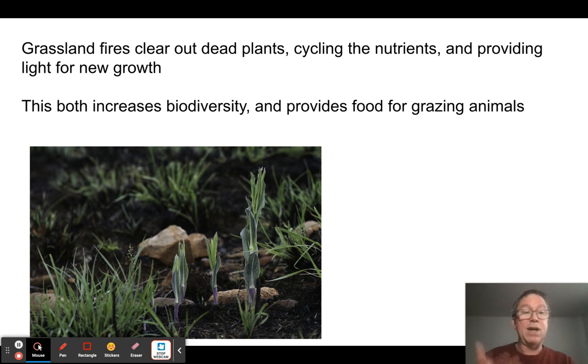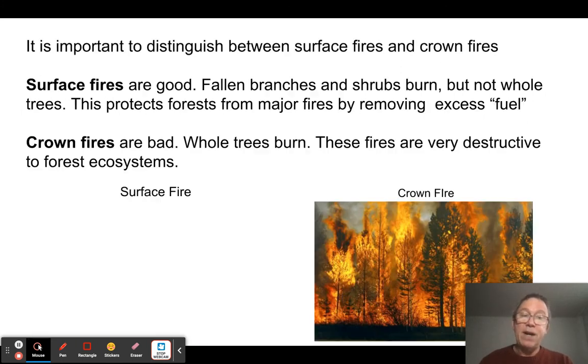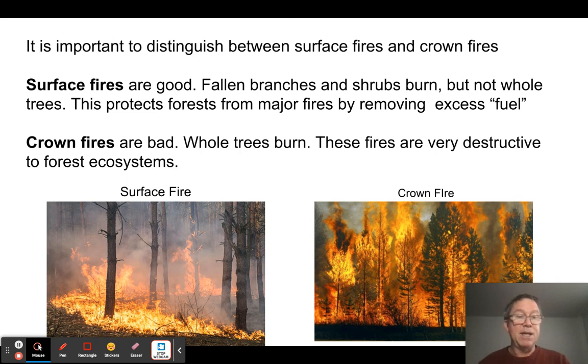You burn down grass, it grows back up. It's an annual plant. These trees could be 1,000 years old. It takes 1,000 years to get back to where they were. That's a little different. But it turns out fire in a natural setting is not necessarily a bad thing. Here's why. There's two kinds of fires, basically. There's more than two, but we'll just talk about two. You can have what's called a surface fire or a crown fire.